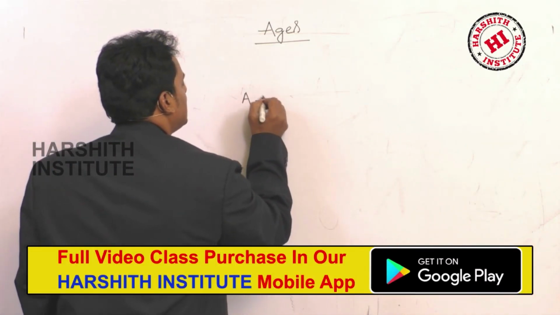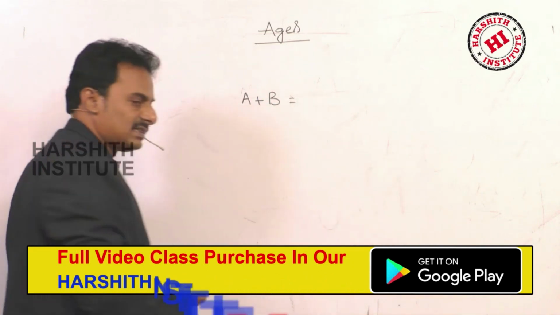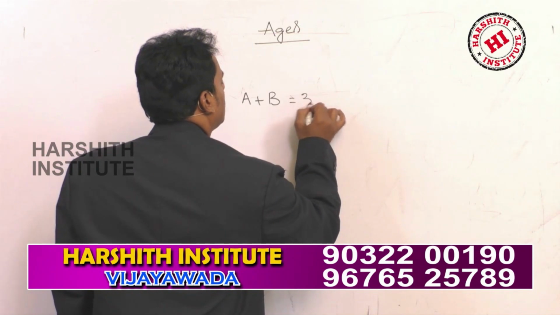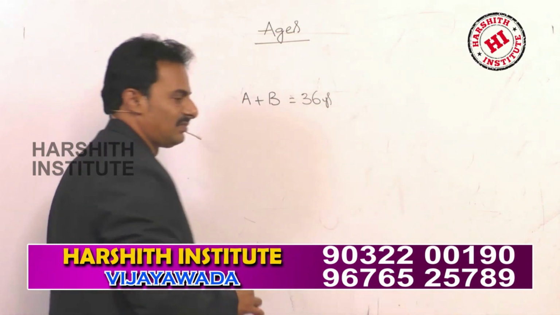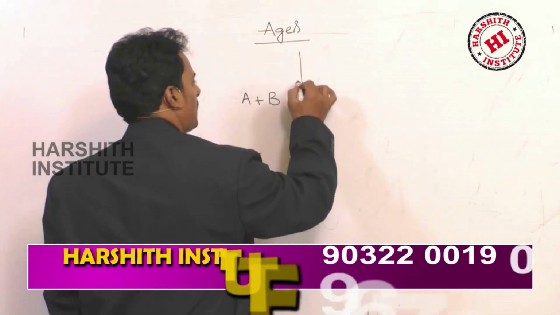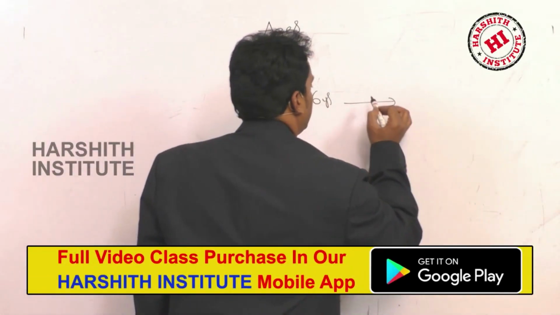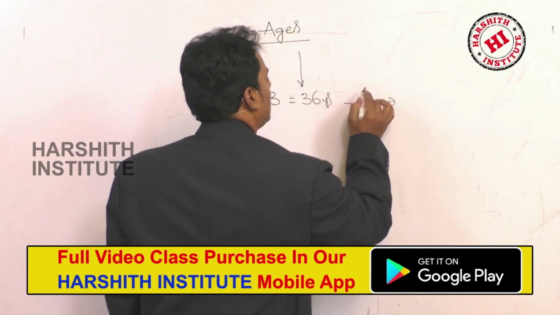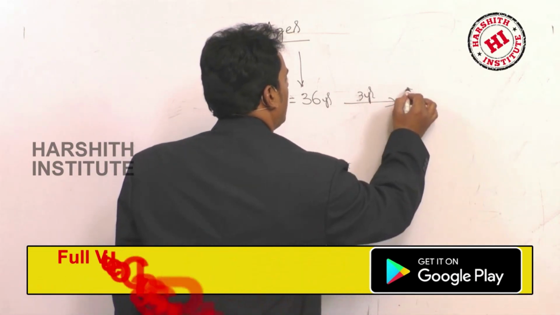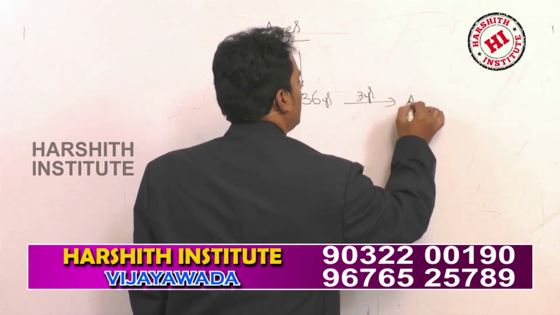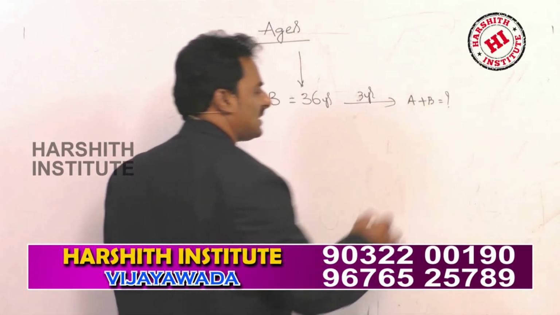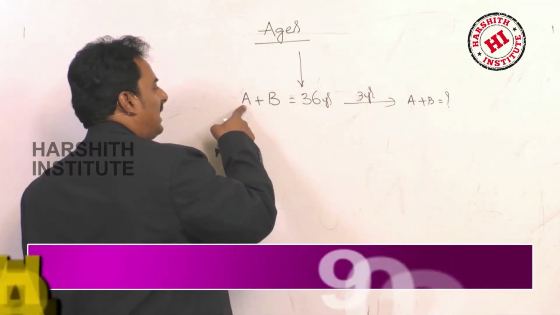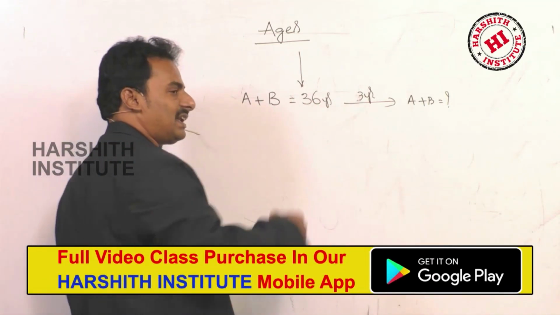The sum of the ages of A and B is equal to 36 years at present. What will be the sum of their ages after 3 years? After 3 years means A has to increase 3 and B has to increase 3.